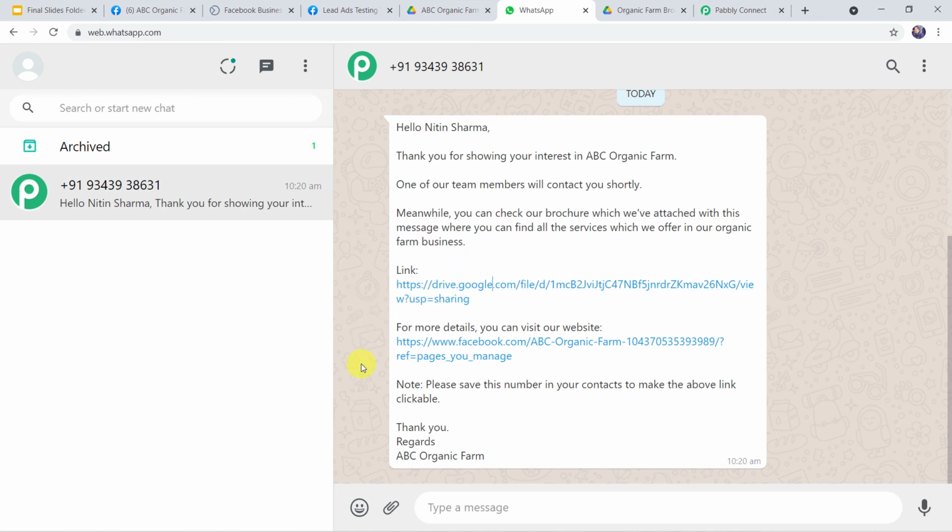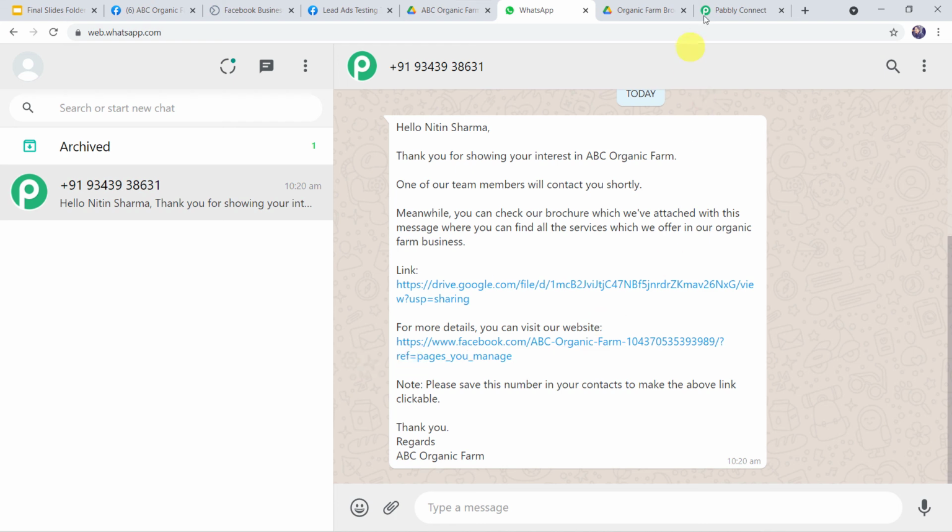Now here I want to give you an important piece of information. You can see that the data has been captured immediately, but sometimes this may take some time in fetching the data, as the trigger here, that is the Facebook lead ads, is polling based. So if your data doesn't get captured immediately, don't worry about that and please wait for 15-20 minutes patiently. The data will surely arrive.